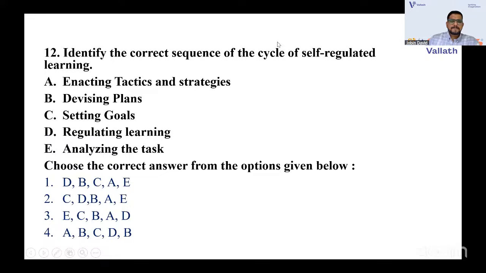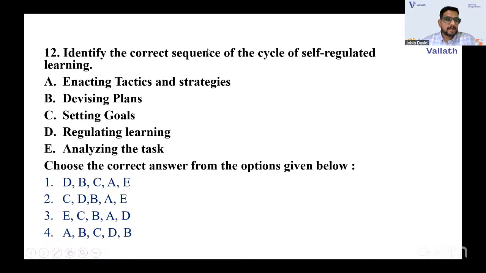Next one. This is also a PYQ, a previous year question. Identify the correct sequence of the cycle of self-regulated learning. Self-regulated means you have a self idea or a motivation to learn. Which of these options will be correct? Enacting tactics and strategies, devising plans, setting goals, regulating learning, analyzing the task. You should choose the correct answer from the options given below. Is it DBCAE? Is it CDBAE? Or is it ECBAD? Which will be the first one that you can have? Then it will be easy. So which one will you go with?